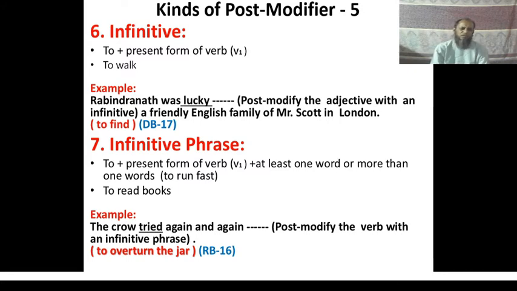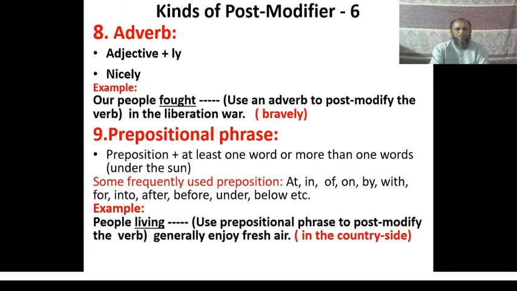And example number 7 is: the crow tried again and again dash, post modify the verb with an infinitive phrase. So the infinitive phrase to overturn the jar has been used here to complete the answer of this sentence. The crow tried again and again to overturn the jar. I think the use of infinitive phrase here has been used correctly.